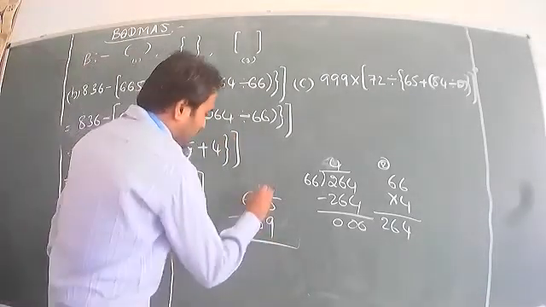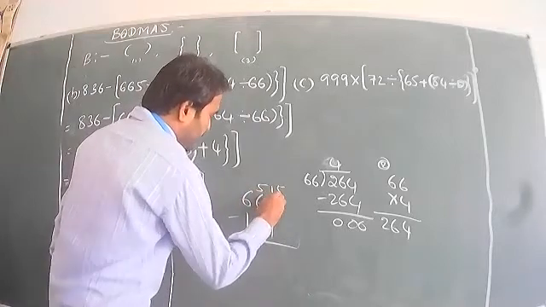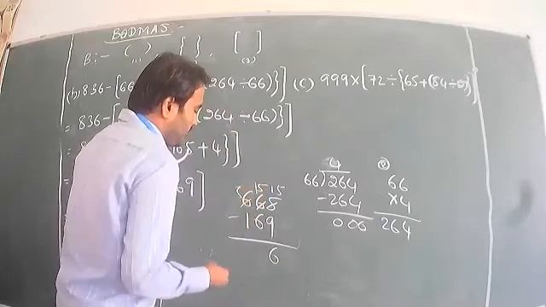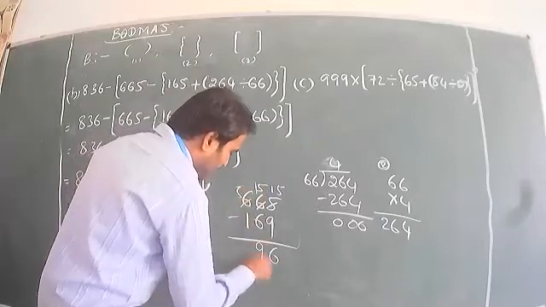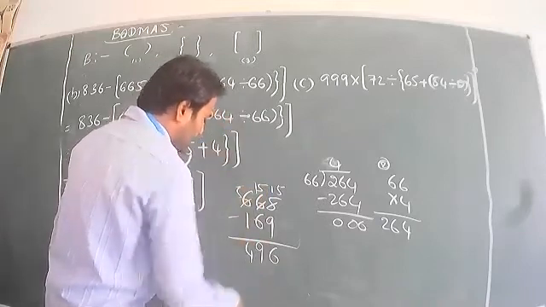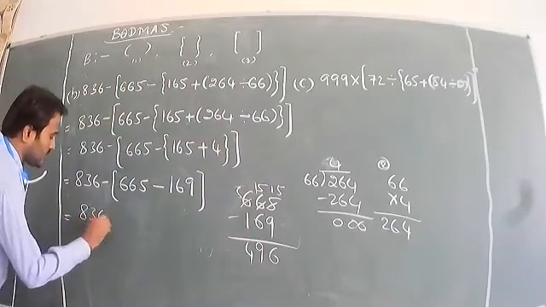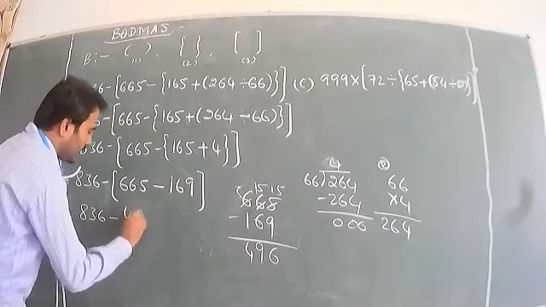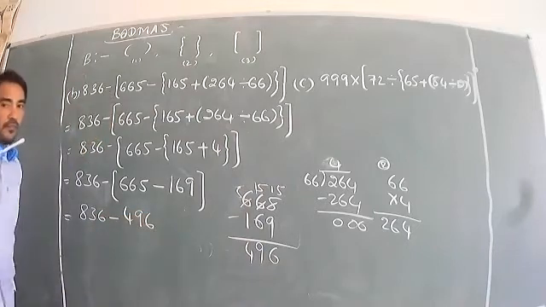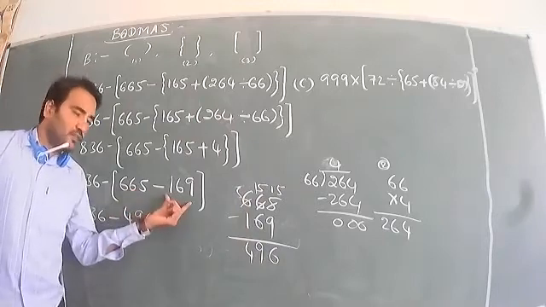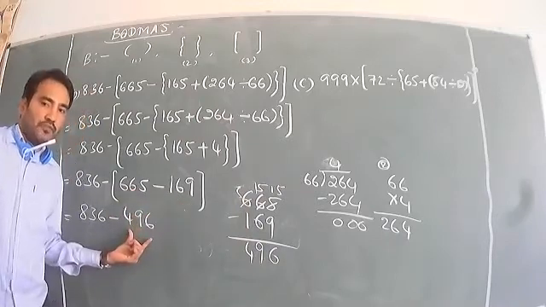It is 15. 15 less 9, 6. 5 is not less than 6, carry 5. 15, 15 less 6, 9. Now 5 less 1, 4. Okay, fine. So now 836 minus 496. How did 496 come? 665 minus 169. So we get 496.